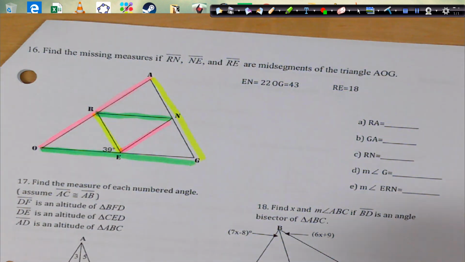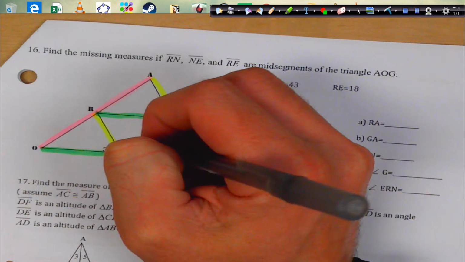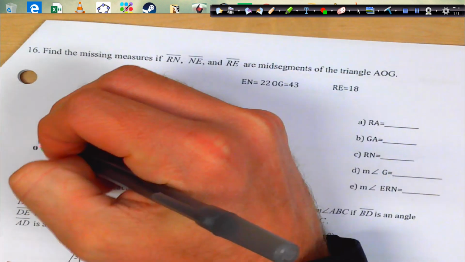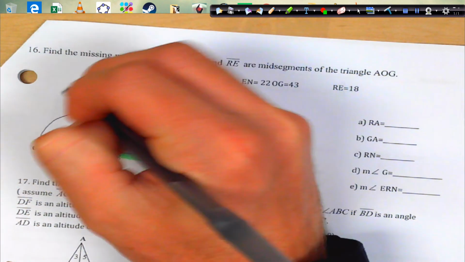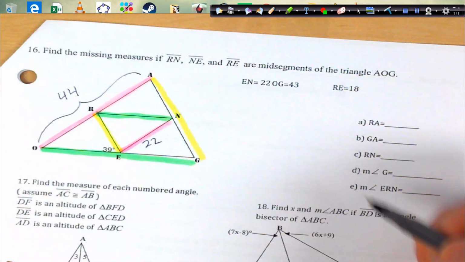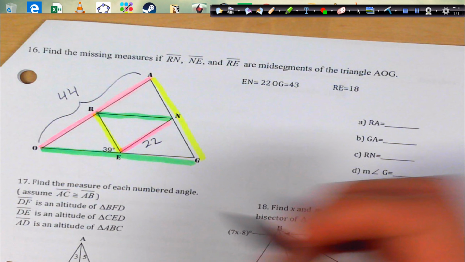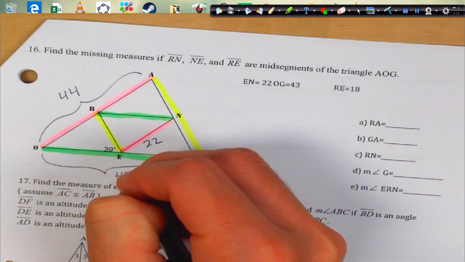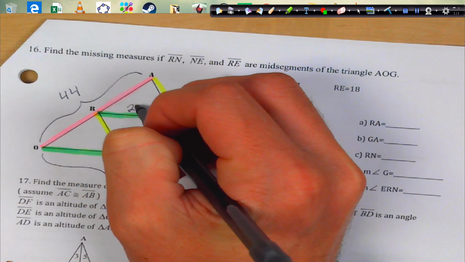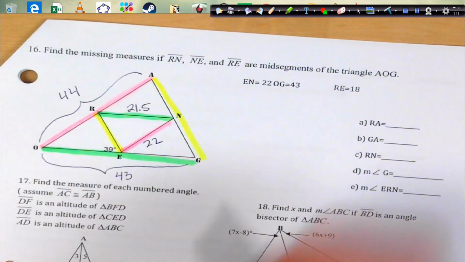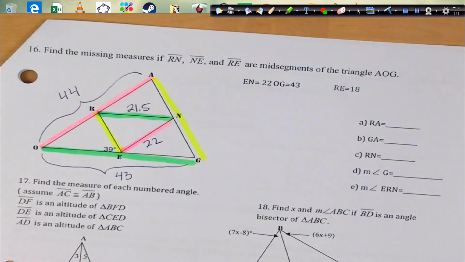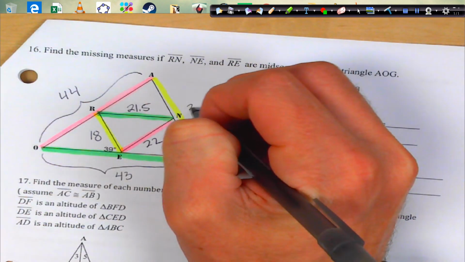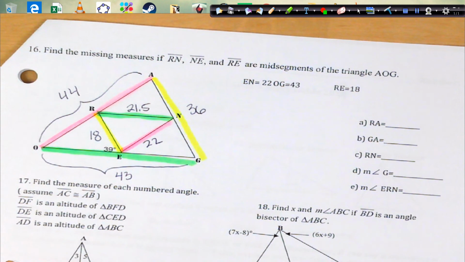So EN right here is 22, which means this guy is double that, 44. And then OG, the original, not to be confused, is 43, which makes this 21.5, just taking half of it. And RE is 18, which means this one over here is 36. Okay, so let's fill out what we know.